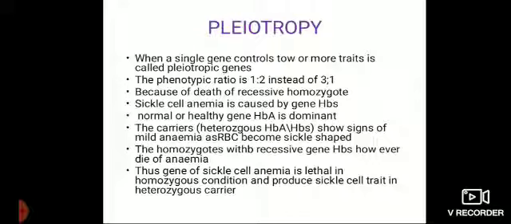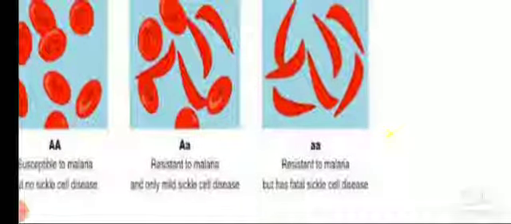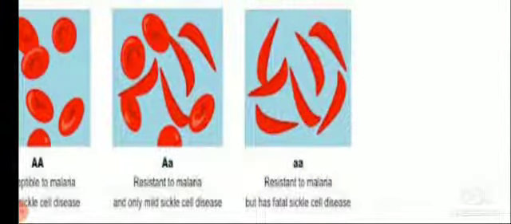What are the symptoms of sickle cell anemia? There is a lot of pain, there is kidney trouble, then there can be death, and oxygen supply is minimized. See here in the picture, you can see the sickle shaped red blood corpuscle.